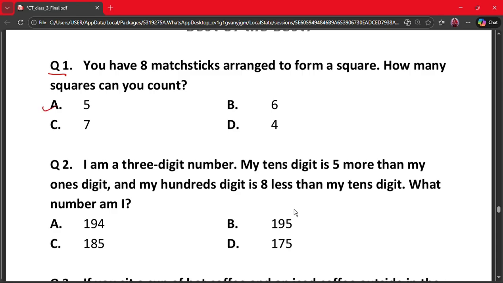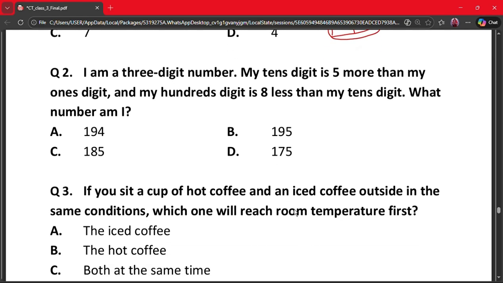The correct answer is option A. A large square made of 8 matchsticks contains 4 small squares and 1 large square, totaling 5 squares. So this will be something like this: 1 square, 2, 3, 4 and 5. So the correct answer is option A.